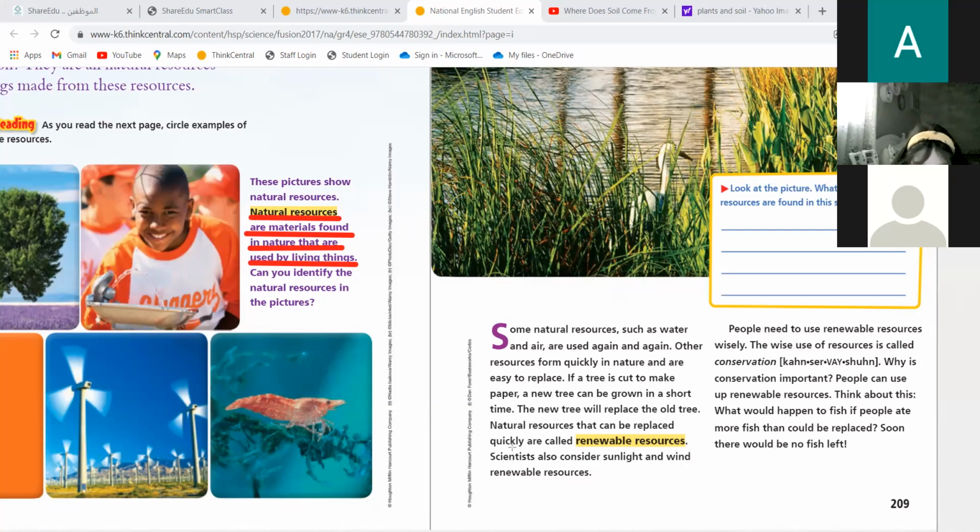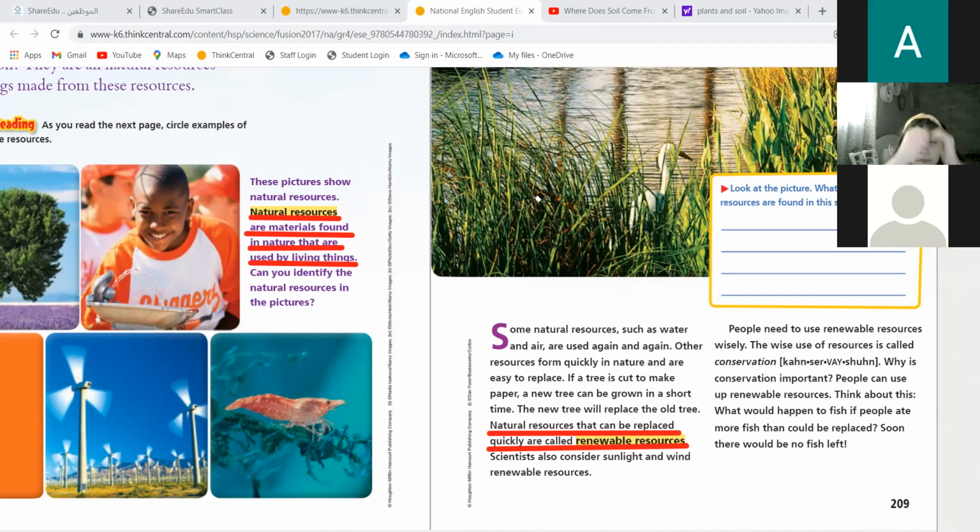Now Lara, tell me, what are the renewable resources? Go back a little bit. Natural resources that can be replaced quickly are called renewable resources.